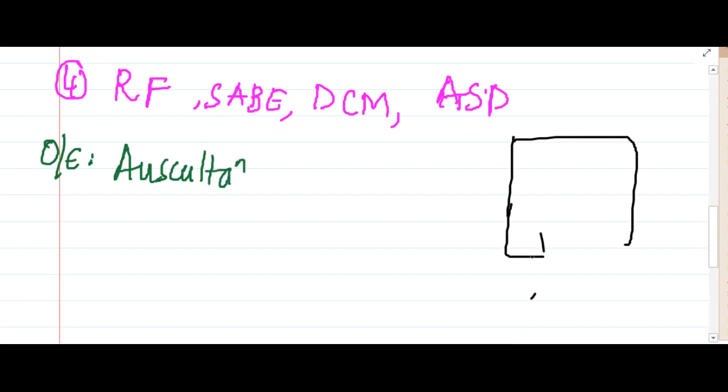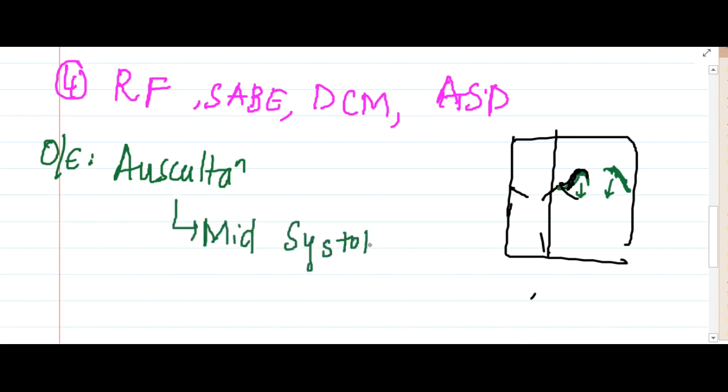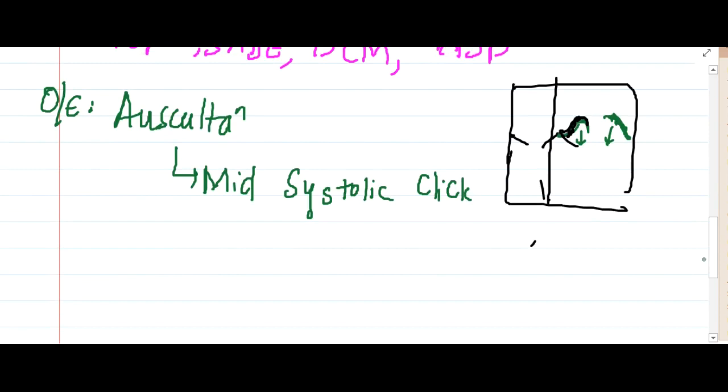On examination, mainly on auscultation, this is the tricuspid valve and this is the mitral valve. The mitral valve has now ballooned into the left atrium. When the mitral valve comes back to its position, that is when it closes suddenly with force, that results in a mid systolic click, because of the extra tension which the chorda tendineae acquire from the extra stretching.